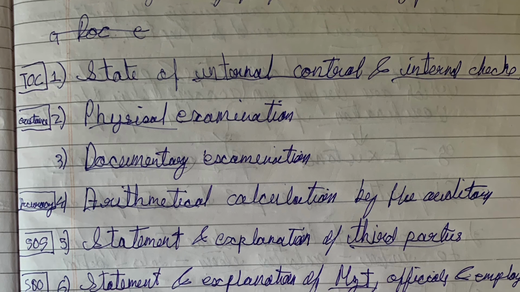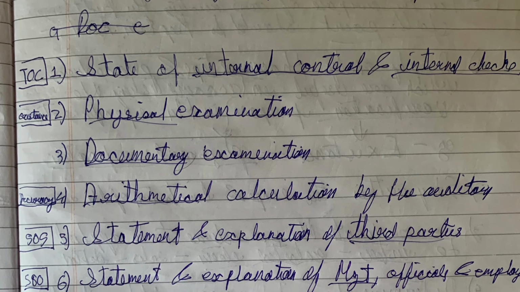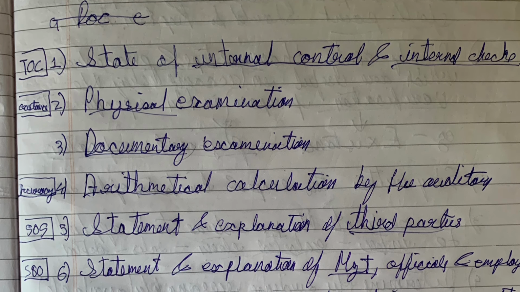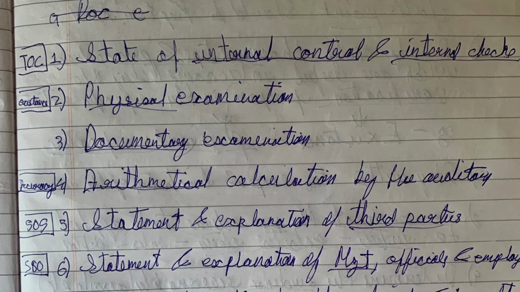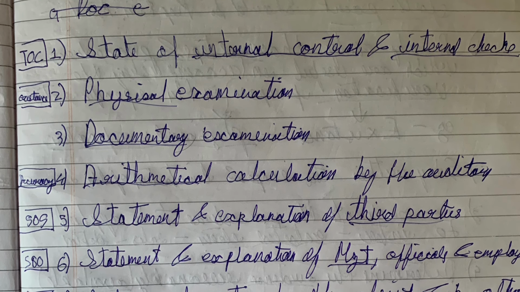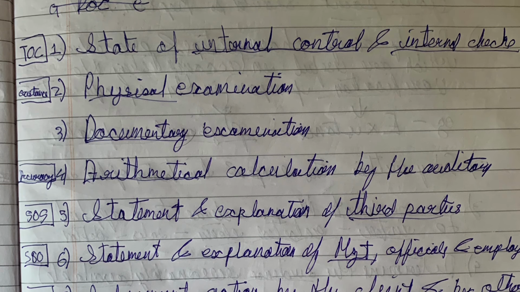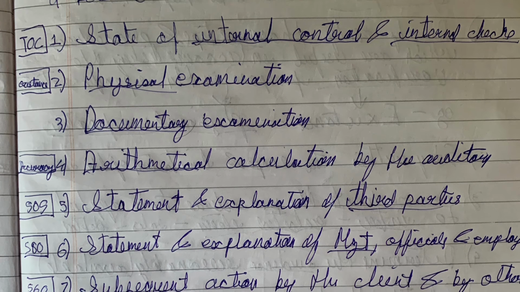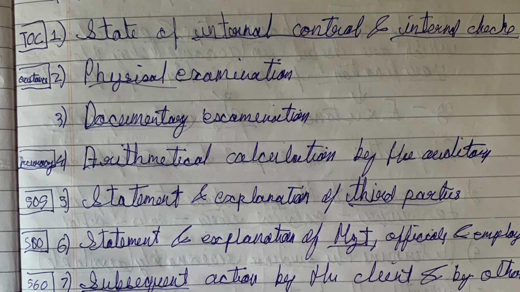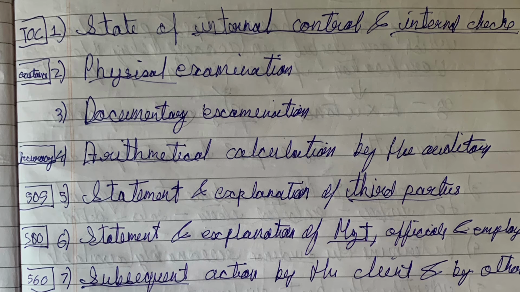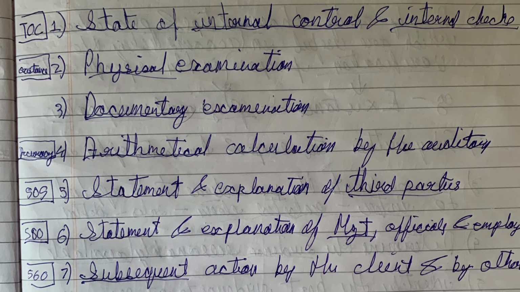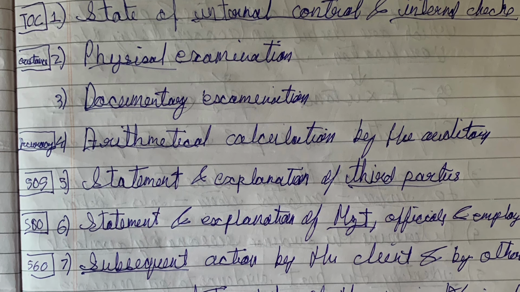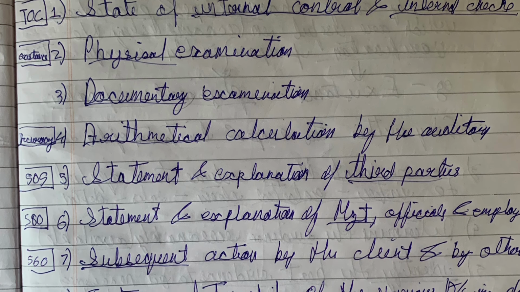This is related to SA 505, that is external confirmation from third parties. Next is statement and explanation of management, officials and employees, for example, written confirmation from management, which we'll learn about in SA 580. Then subsequent actions by the client and others, how to react to subsequent action by the client and others. We'll learn about this in SA 560.